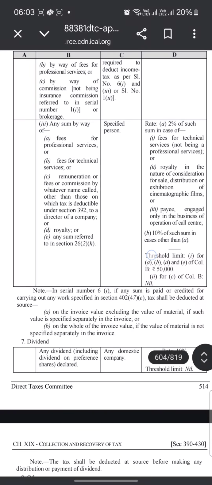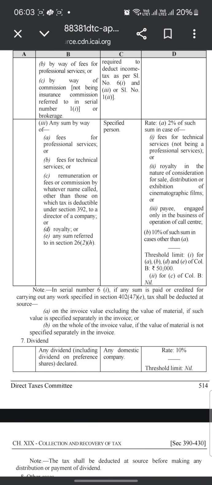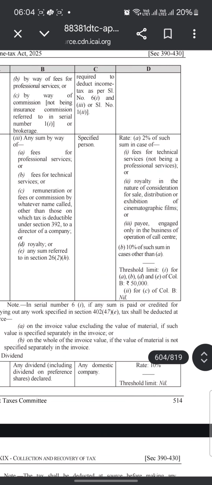Any sum by way of fees for professional services, fees for technical services, remuneration or commission by whatever name called, other than those from which deductible under section 392, to a director of a company, or royalty, or any sum referred to in section 26 subsection 2 subsection h.